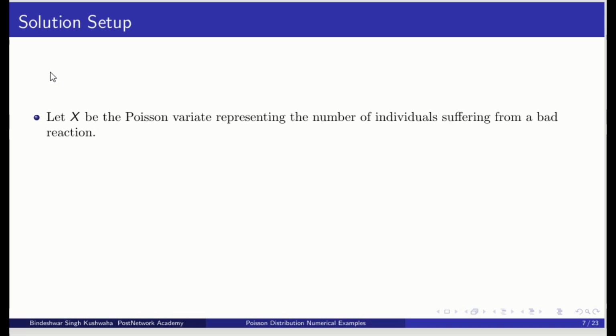So first of all, solution setup. What is the random variable here? Let x be the Poisson variate representing the number of individuals suffering from a bad reaction.